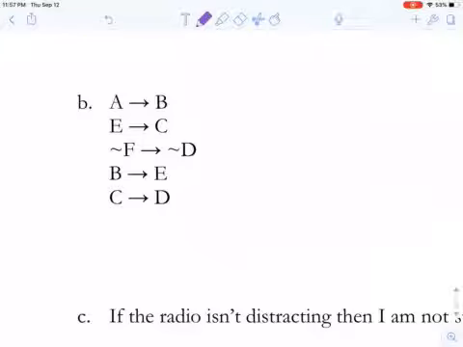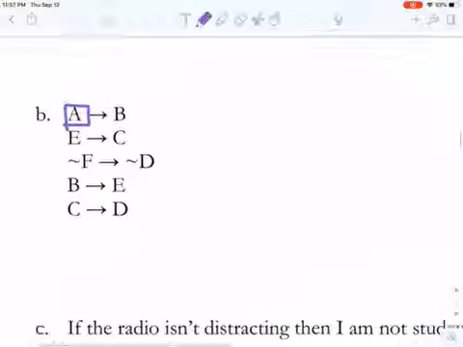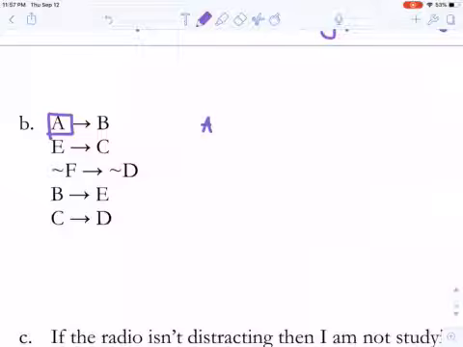First I look at all these letters and see which letters are written only one time. Right off the bat, I see that A is only written once. So I'm going to rewrite that statement: A implies B. Now I'm going to start my train down this line. If A implies B, my next statement should start with B. So I look down this line and I see, oh, B implies E. That'll be my next one.